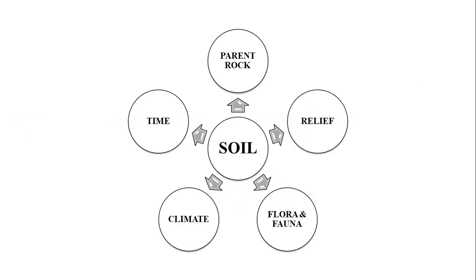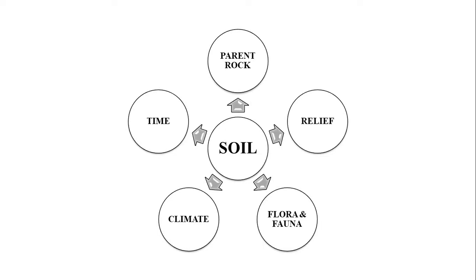The major factors of soil formation are parent rock. The parent rock determines the color, composition, chemical properties, etc. of the soil. The texture of soil depends on the parent rock. Relief. The role of relief or nature of slope is important in the formation of soil. The nature of slope determines the accumulation of soil. In areas of steep slope, the layer of soil is thin, whereas in low-lying areas, the layer of soil is thick.